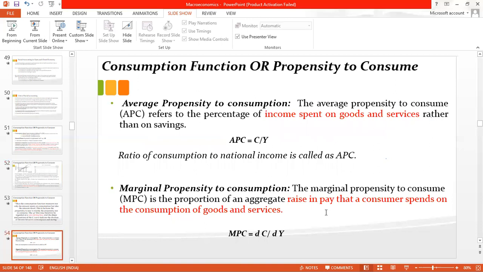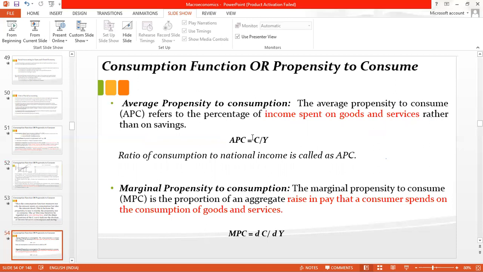So let's first see what is average propensity to consume. Average propensity to consume equals your consumption divided by your income. It means how much portion of your total income you are consuming. That is your average propensity to consume.